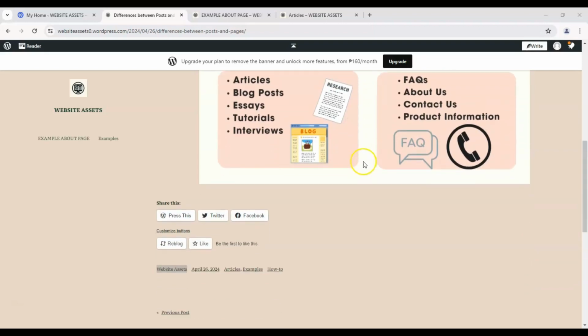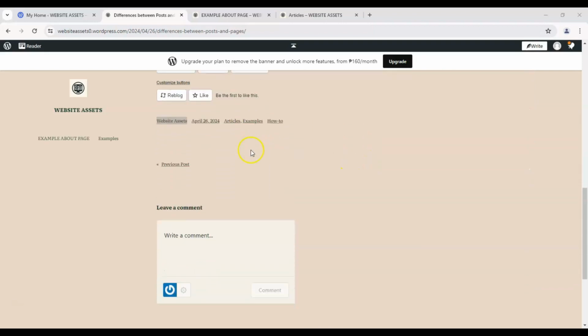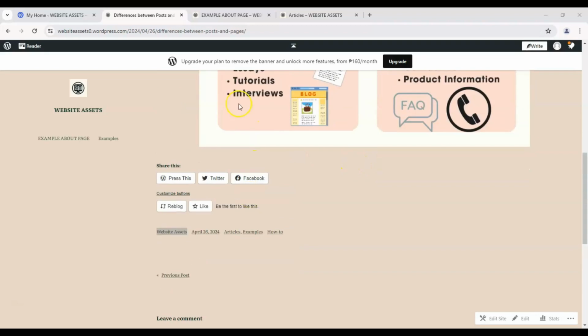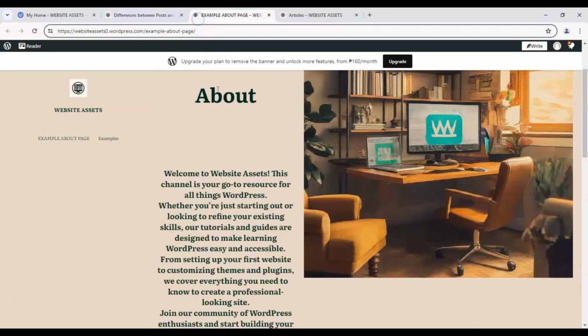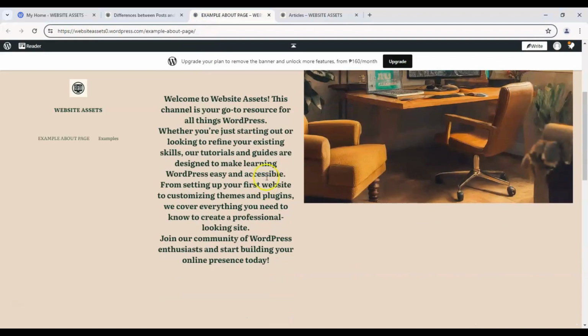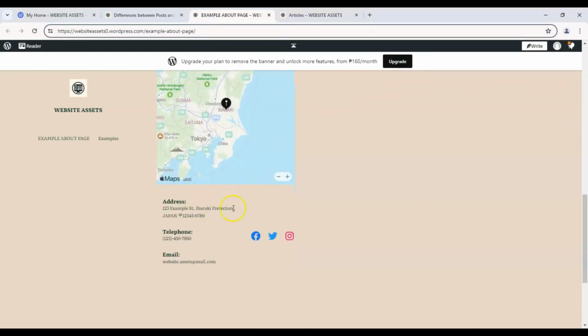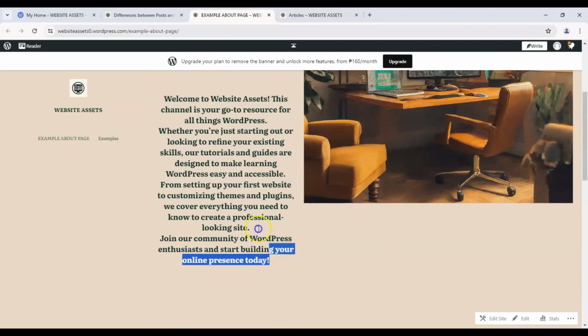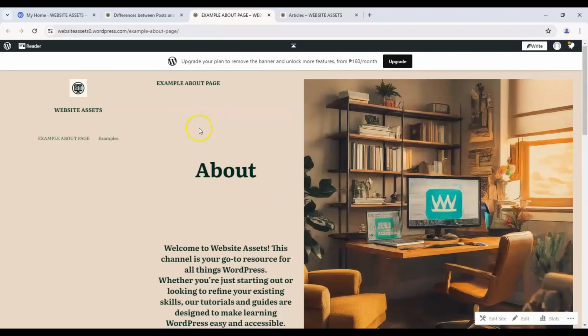So if we look at it right here, we can share this with other people, we can comment and look back on it, while pages are things that are static. So we have our address over here, our contact information, and our little spiel, things that don't change that often.